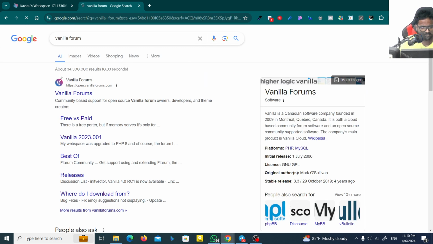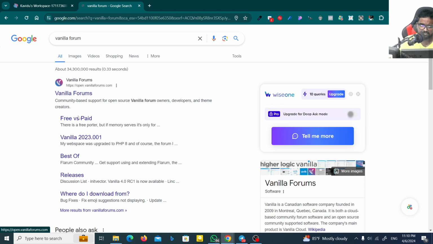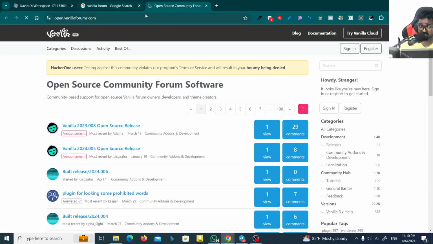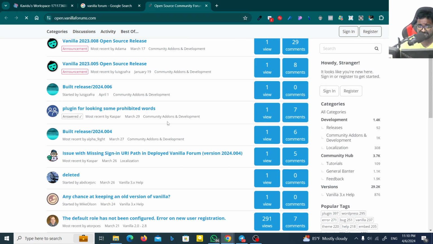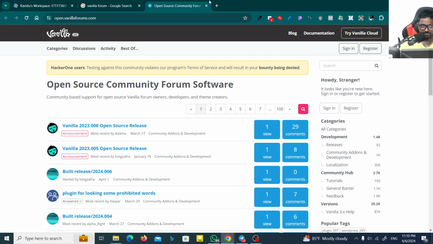Okay, there's a thing called Vanilla Forum. As I remember, there are free and paid versions, both are there. By the way, you can use the free one. You can use it for free if you got a cPanel, then you can install it easily without any other issues. By the way, this is a kind of forum. So here customers can come to this forum and share their experiences, how they like it, and what issues they got.